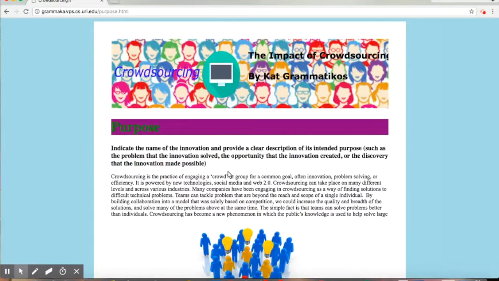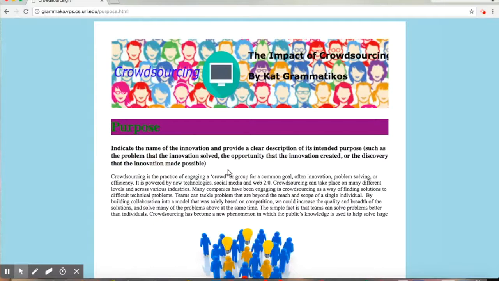Crowdsourcing has become a new phenomenon in which the public's knowledge is used to help solve large problems that no person could solve alone. Crowdsourcing did not really exist before the internet because there was no real way to use the regular person's knowledge effectively without knocking on each individual door. The internet makes crowdsourcing a much easier way to get information or to use people's creativity to the advantage of whoever has the need for the general public's help.